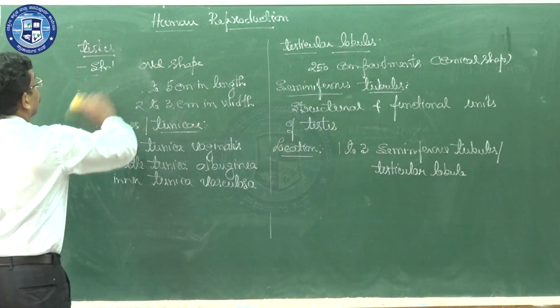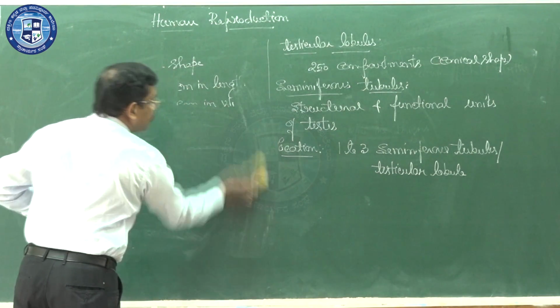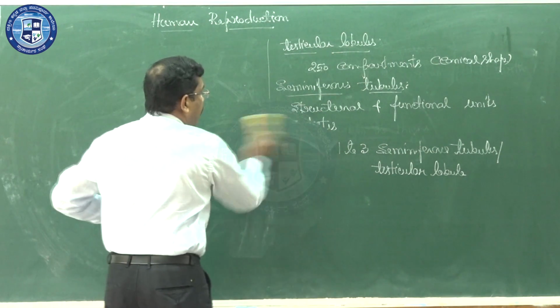Next one, inside the seminiferous tubule, there will be a lining.